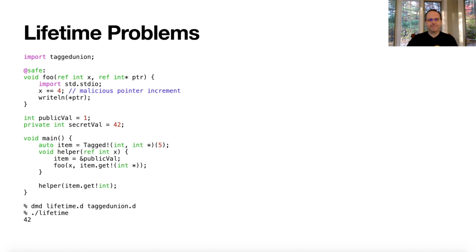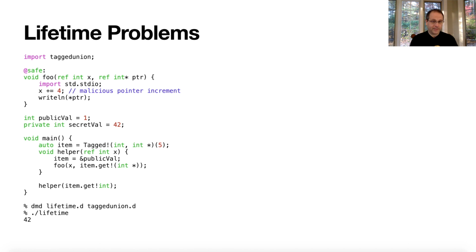No, we're not. So take a look at this program. This is a usage of our tagged union. In this usage, we've set the tagged union to an integer. Then we call a helper function with a reference to that integer. In that helper function, we set the value now to a pointer.